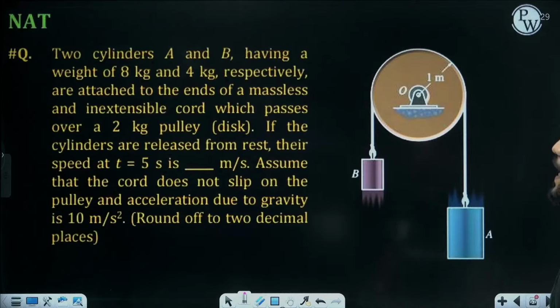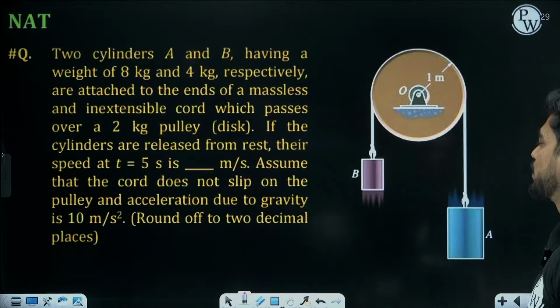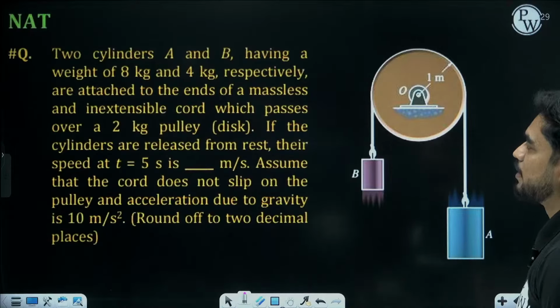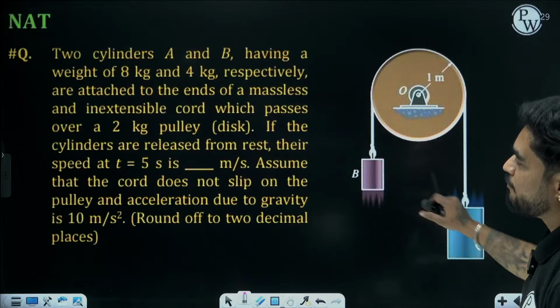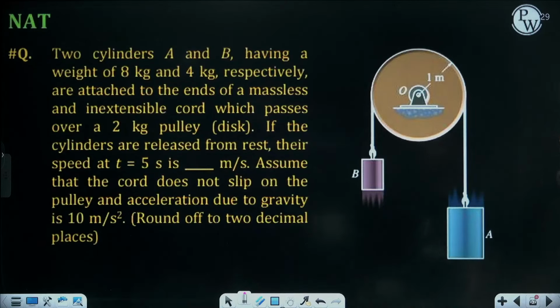Two cylinders A and B having weight of 8 kg and 4 kg are attached to the ends of a massless and inextensible cord which passes over 2 kg pulley. Cylinders are released from rest. Their speed at t equal to 5 seconds is.